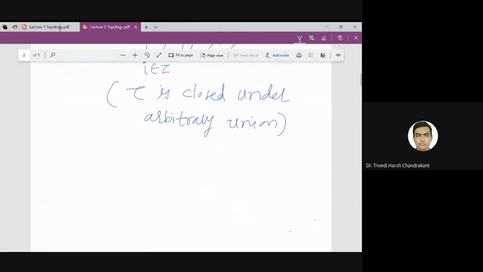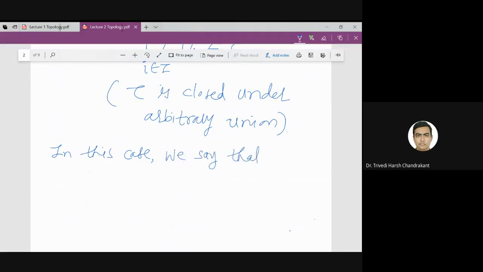In this case, we say that tau is a topology on the set X. And further, let me stop here. Have you got anything so far?